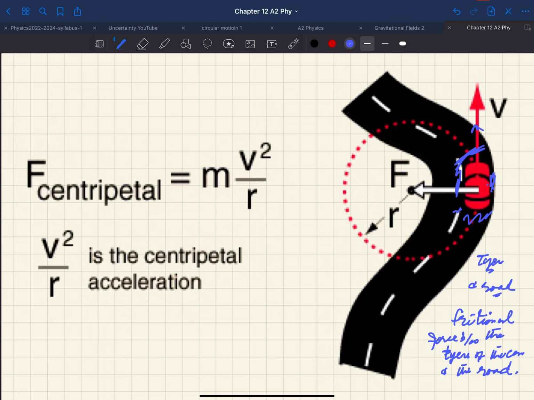For the time being, I am just stopping this discussion here. Hopefully you have understood this topic. Two topics actually we have discussed today: one is centripetal acceleration, and in continuation we have centripetal force.